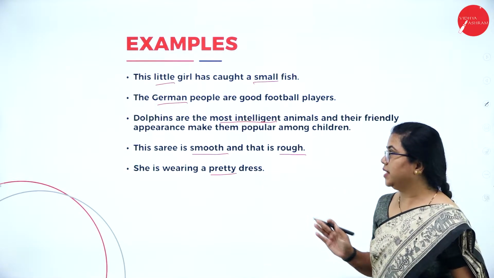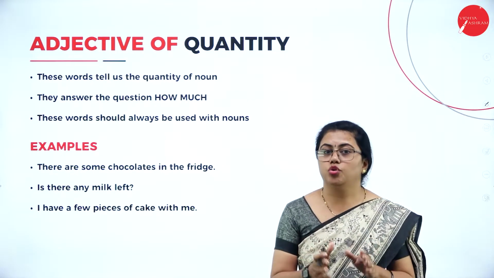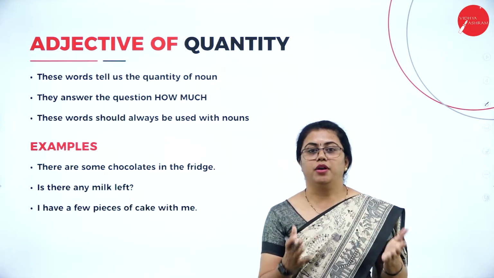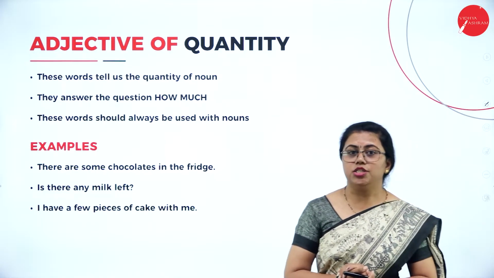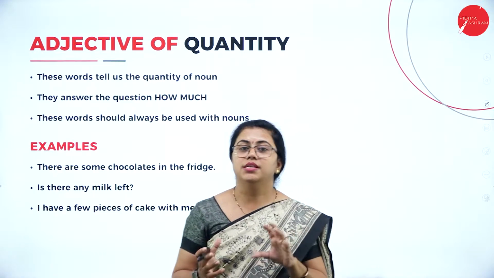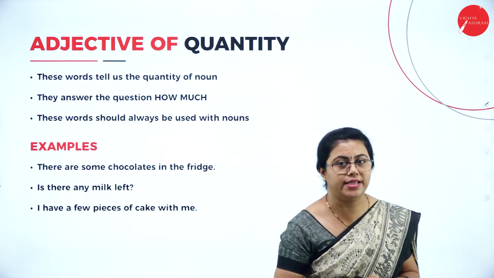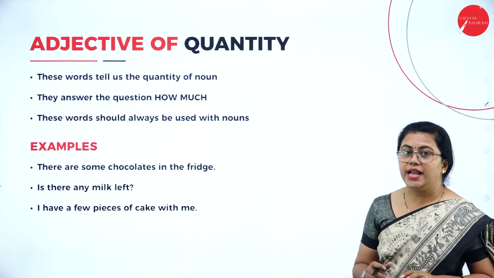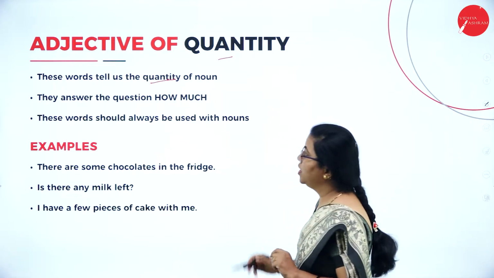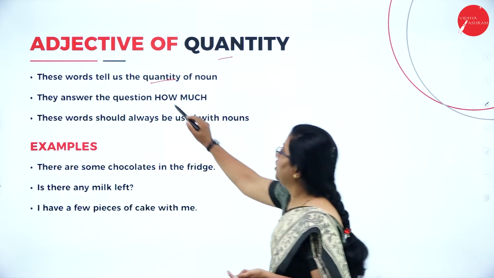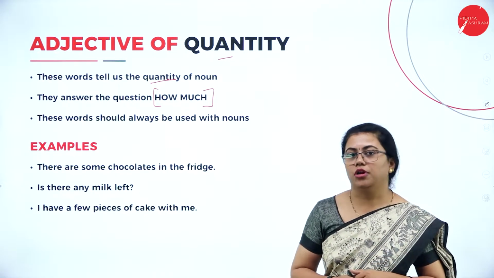Let us move on to adjective of quantity. Adjective of quantity means those words that talk about the quantity. It doesn't tell you the exact number, but it tells you a measurable quantity. It tells you about something which is measurable, but not about something which is countable. Let me brief you with examples here. These words tell us about the quantity of the noun. They answer the question how much. So you ask this question how much, whatever answer you get, that will be adjective of quantity.